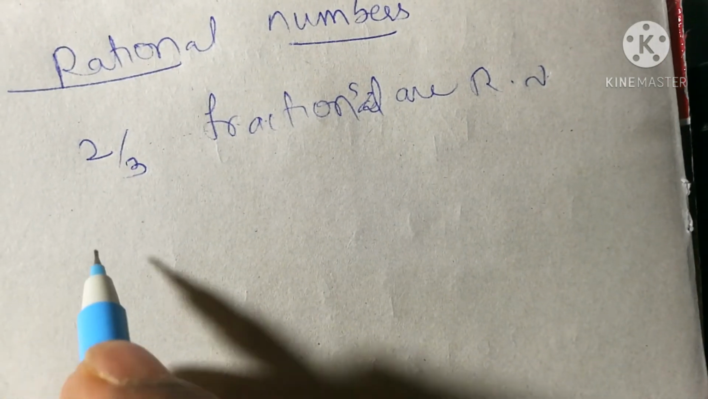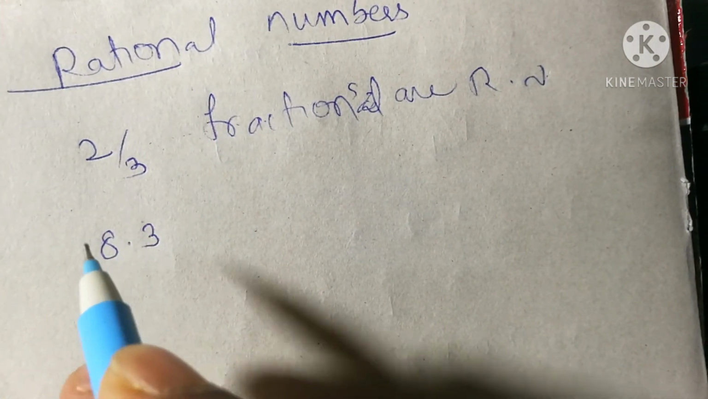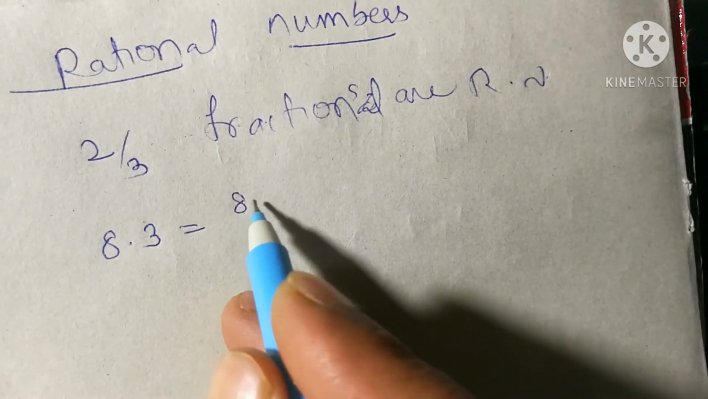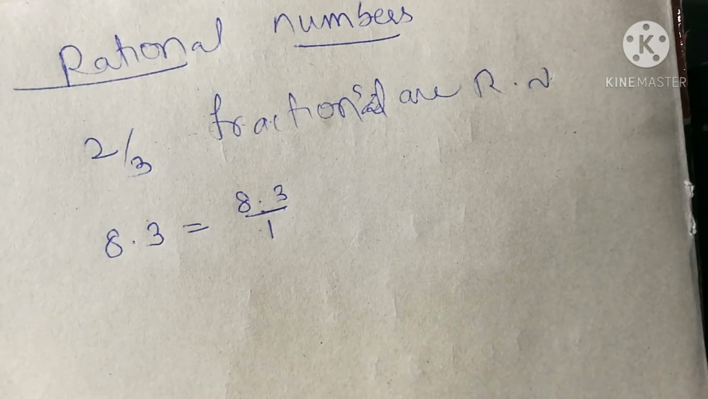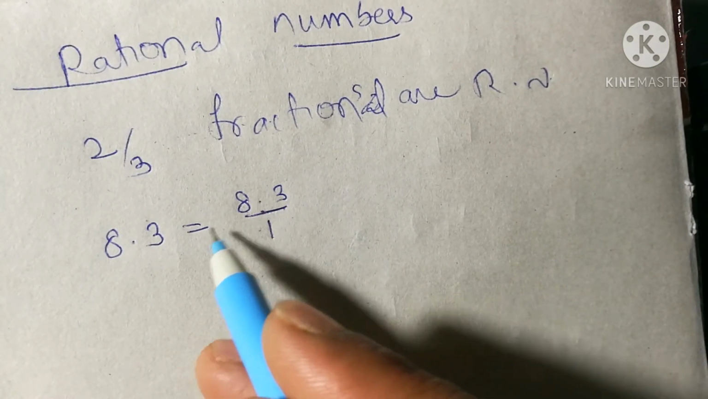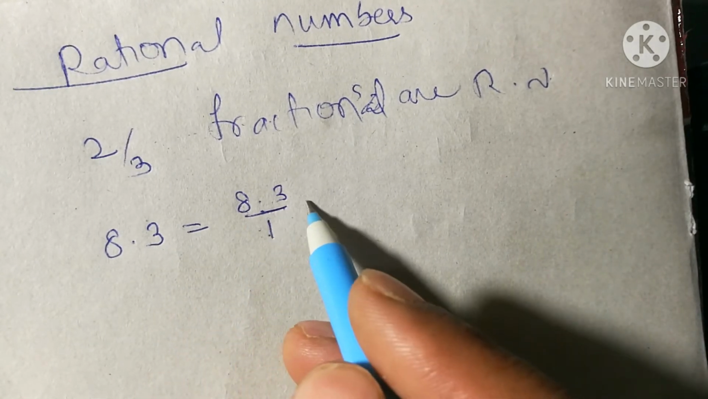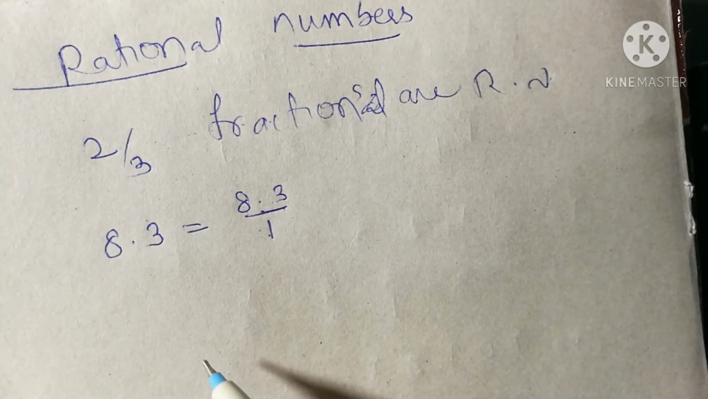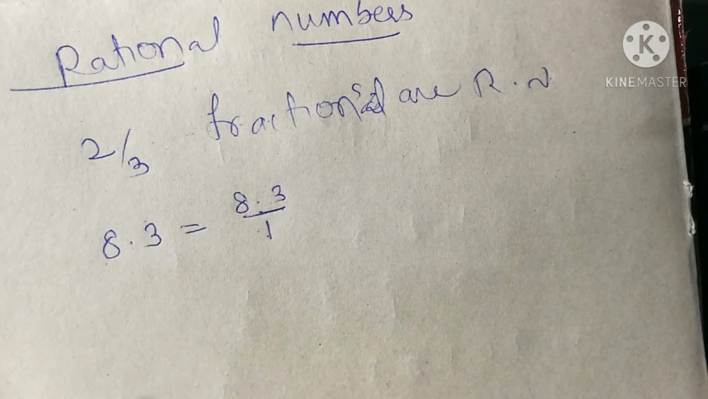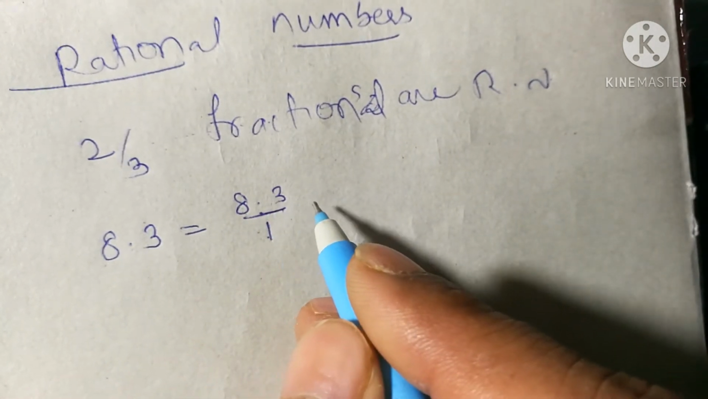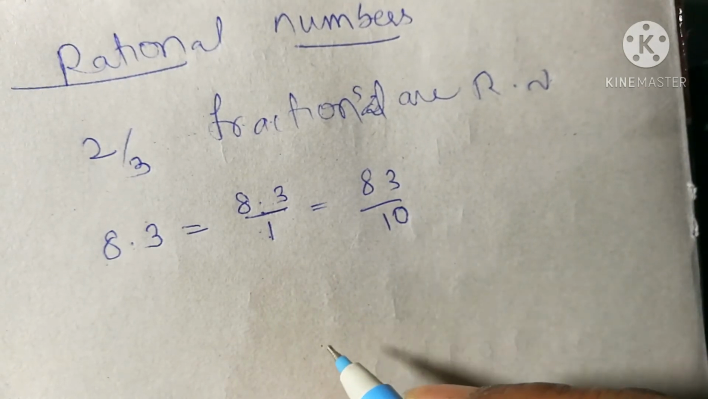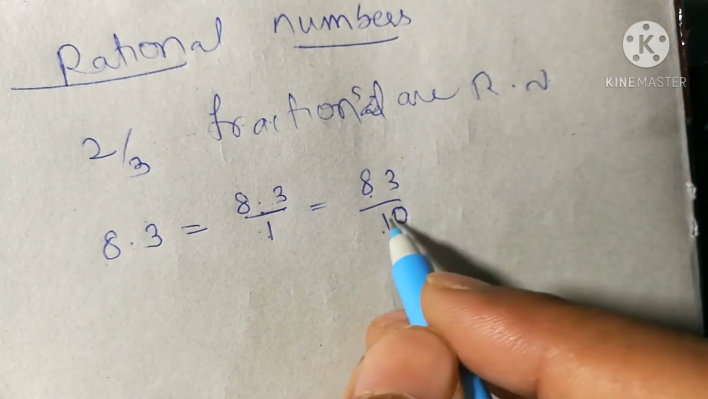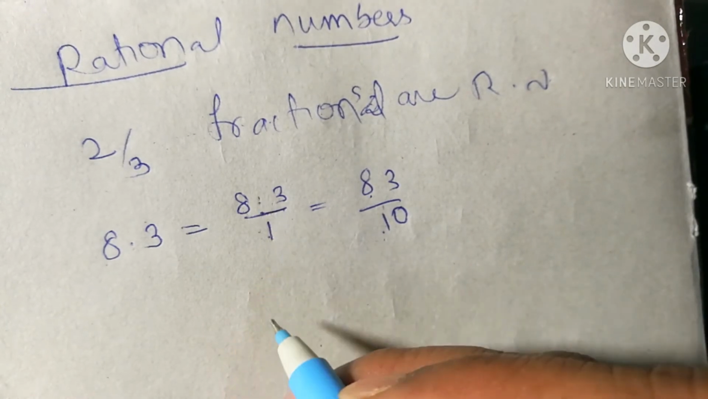Now if you take a decimal number like 8.3, can I write 8.3 as 8.3 by 1? I wrote it in the form of P by Q now. Can you say it is in P by Q form and it is a rational number? No. Of course 8.3 is a rational number, but you can write 8.3 in P by Q form differently, in this way: 83 by 10, right, isn't it? So here we have to remember that P and Q should be integers, not decimal numbers.